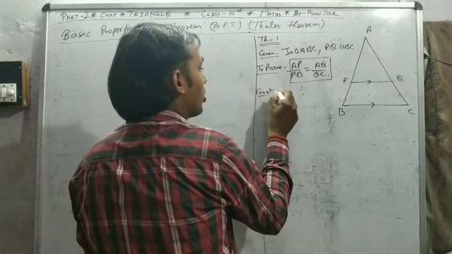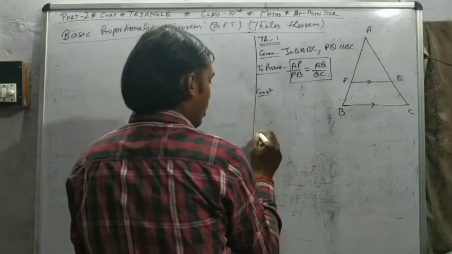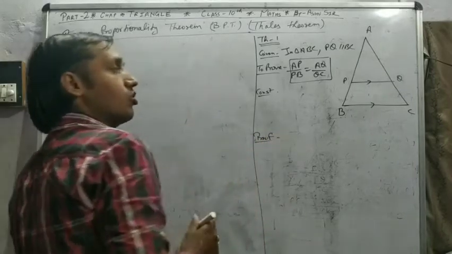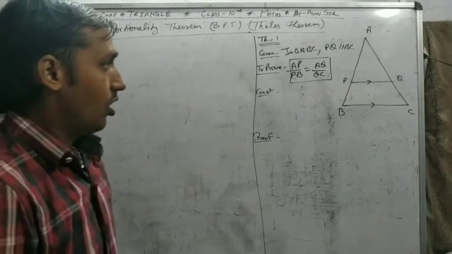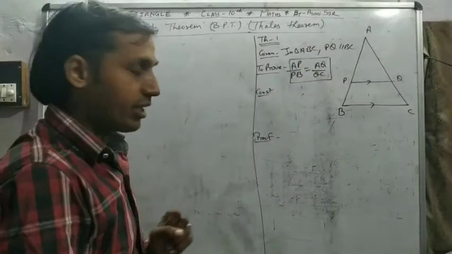Some construction is needed for the theorem, because without construction the theorem is not done. And then we start the proof or solution. So for this theorem, we take all the parts in triangles and find the area.